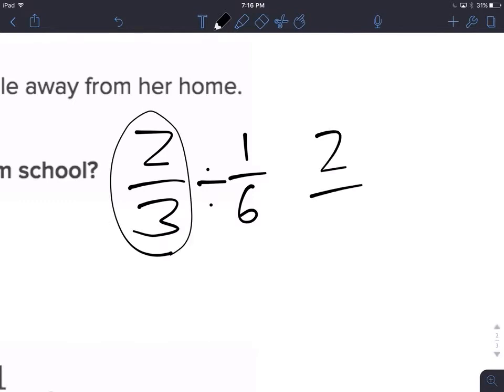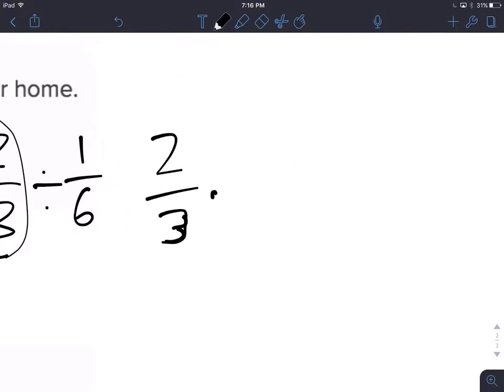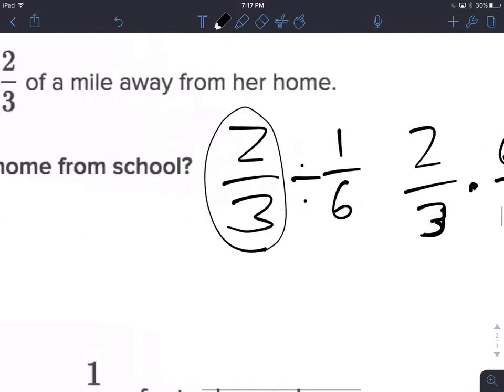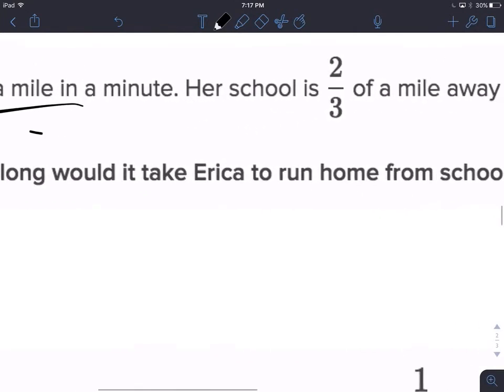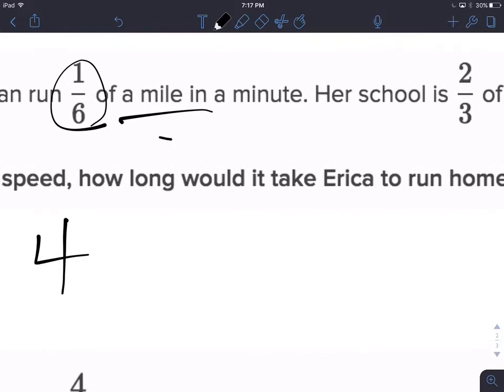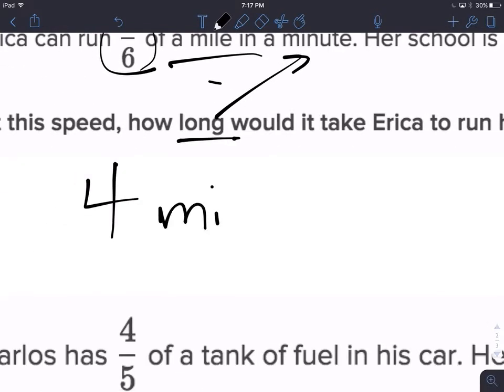So 2/3 divided by 1/6 becomes 2/3 times 6 over 1. 2 times 6 is 12. 3 times 1 is 3. How many 3s are in 12? Four, 4. So our answer is, how long would it take? It would take 4, and what are we talking about? We're talking about distance, time, we're talking about time. How long? 4 minutes.